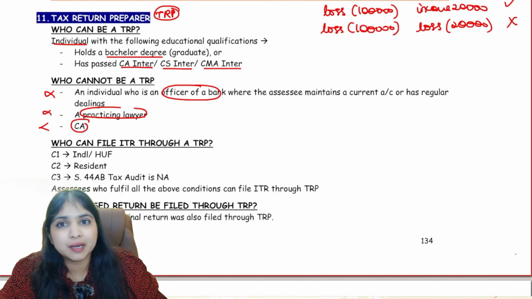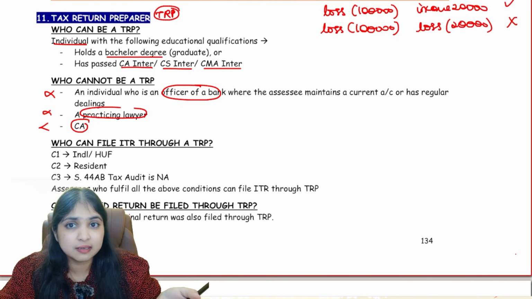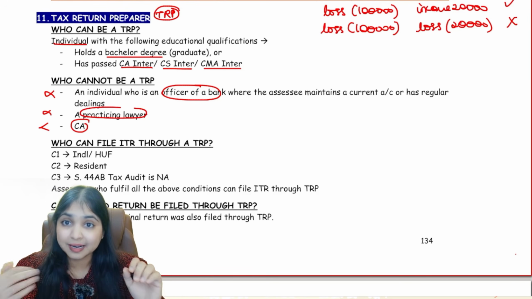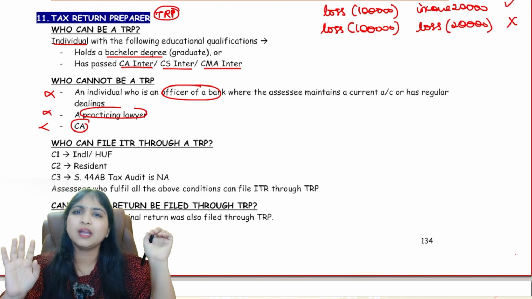Okay. So who can be a TRP? You must be an individual. Either you must be having some bachelor degree or you must be a CA Inter, CMA Inter or CS Inter pass out. And then however, if you're a chartered accountant or if you're a practicing lawyer or if you're a bank officer in a bank where the assessee is having an account, then you cannot be a TRP.